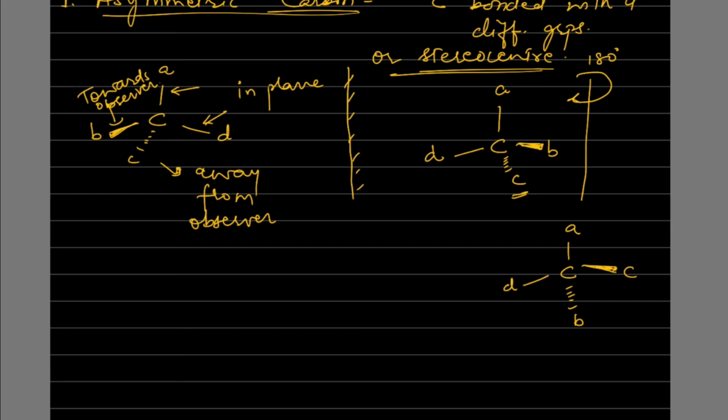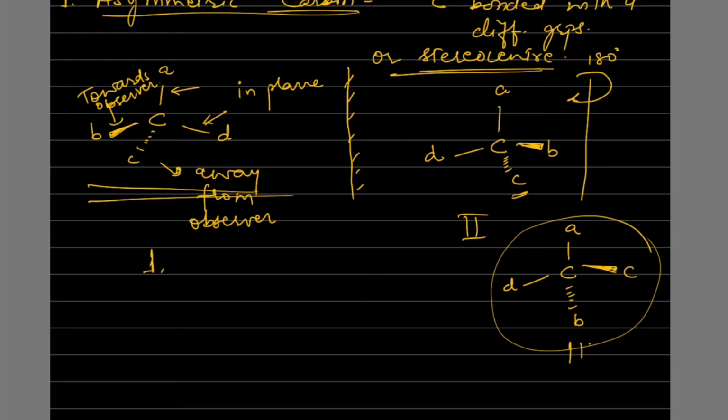Now we can compare that this is the non-superimposable mirror image of this. So we have structure 1, structure 2, structure 3. Structure 2 is the mirror image of compound 1 and structure 3 is the mirror image after rotating it by 180 degrees, right?